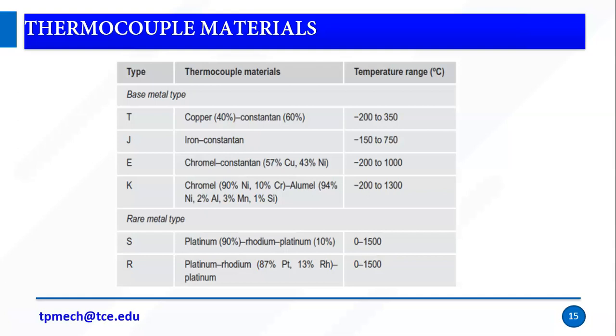The next type is E, chromel and constantan. So 57% copper, 43% nickel. It can be used to measure 200 to 1000 degrees Celsius.